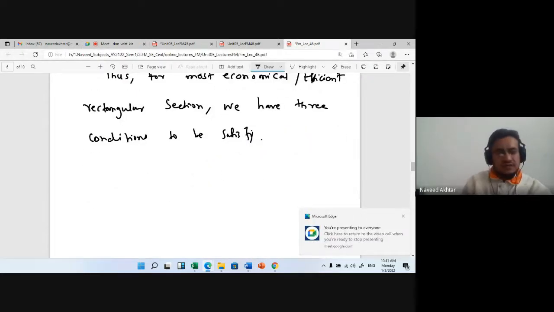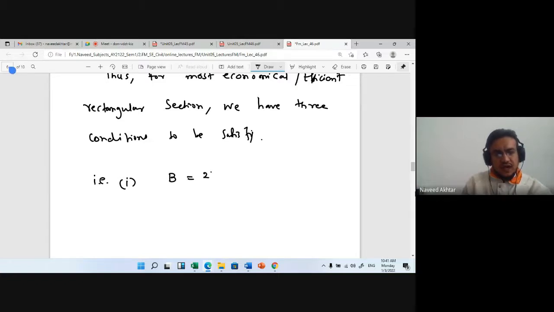First, we have seen that B is equal to 2y, that is bottom width B or T is equal to 2y, or you can write y is equal to B by 2. B is the bottom width of your channel, and in a rectangular channel, the bottom width is equal to the top width.